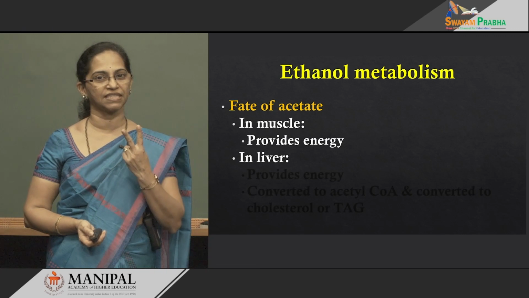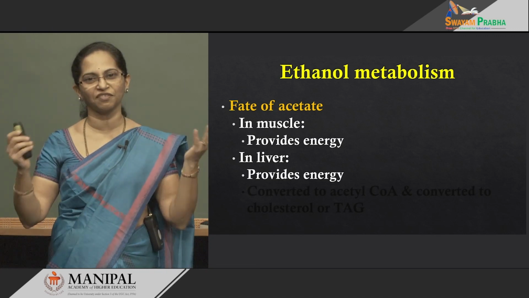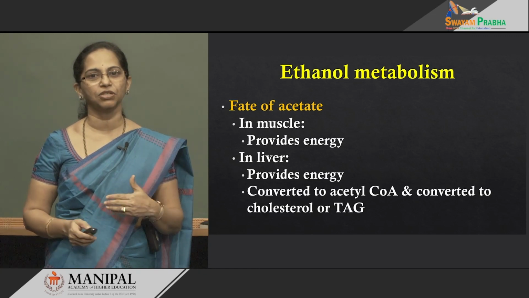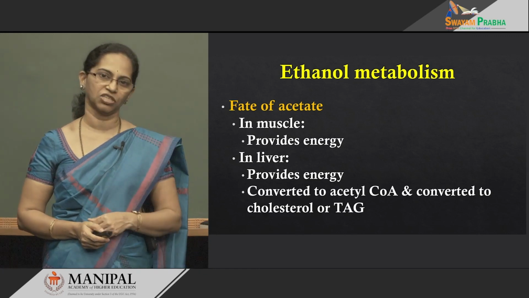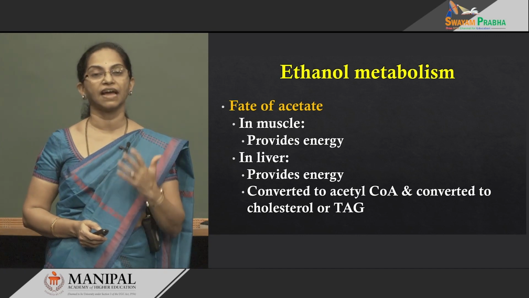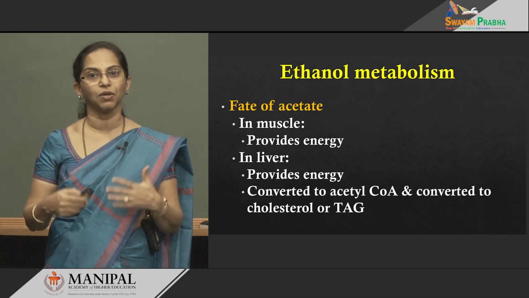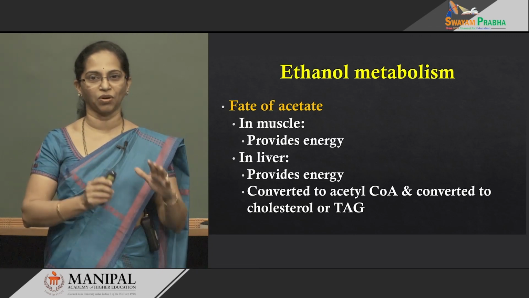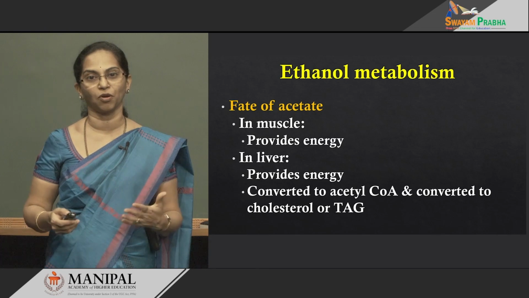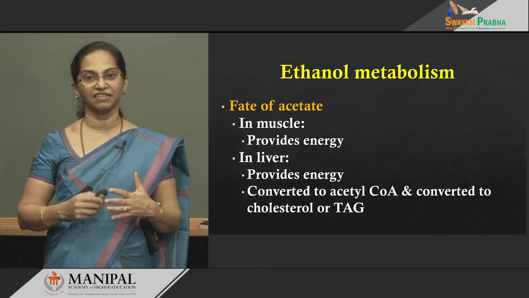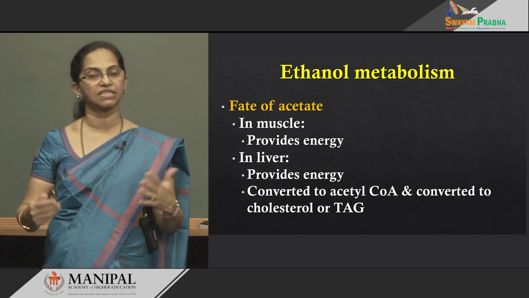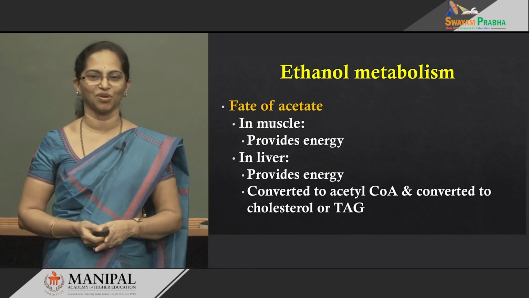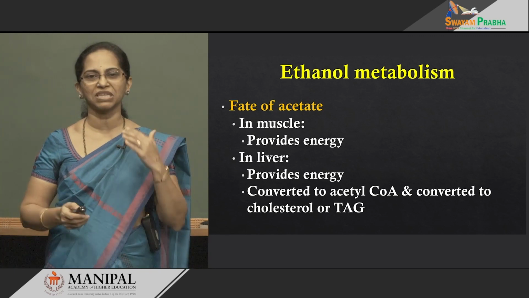Two purposes in the liver. One, it gives lots of energy to the liver. Second, it can be converted to fat and cholesterol. So, chronic alcoholics have this problem. They convert the alcohol to fat and store it either in the adipose tissue or in the liver, and there begins the problem. The liver deposits fat, leading to fatty liver, cirrhosis, and even death of that person if he is a chronic alcoholic. So, we will go step by step.